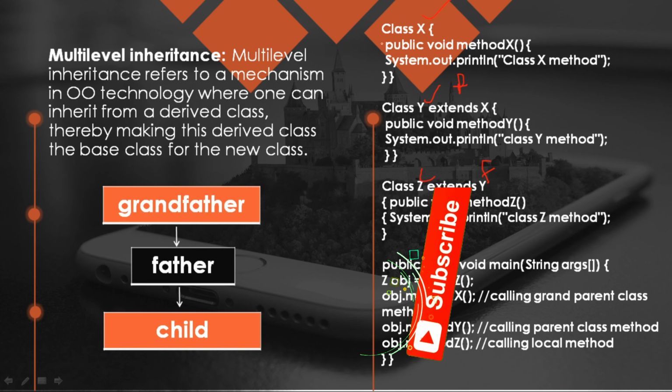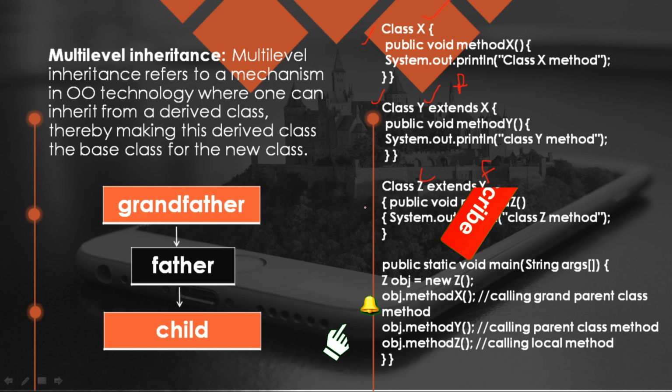The content of X, Y and Z will all be printed by using the Z class only, because Z contains the properties of X and Y. So I am using the Z class only. I am creating an object named obj: Z obj is equal to new Z. New Z is a constructor.